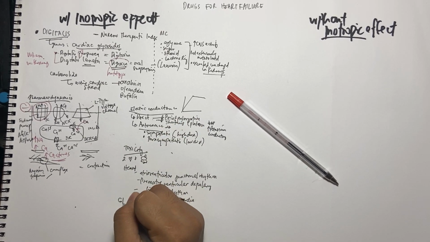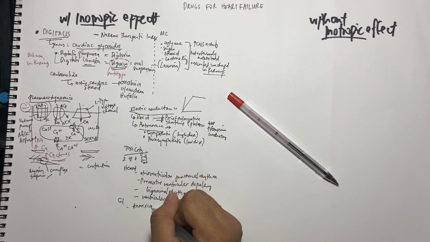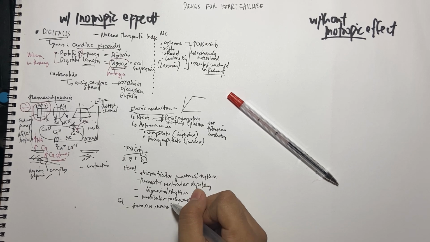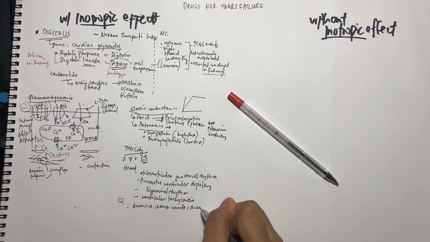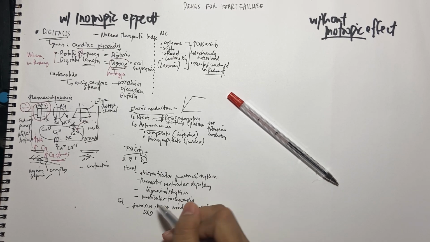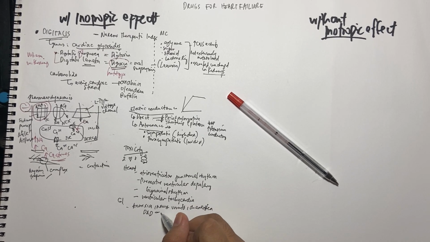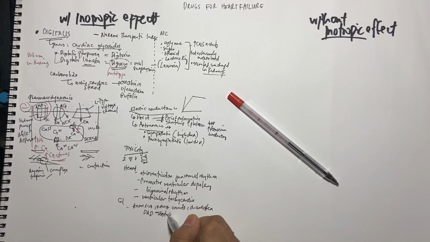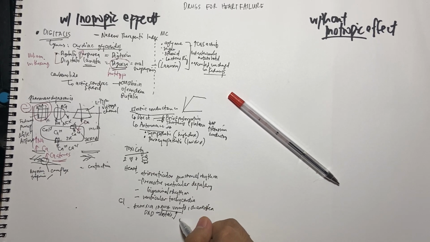So next is the GI, it is prone to anorexia, and then nausea. When you say GI, more common are nausea, vomiting, and then diarrhea. The clue for the GI is DAD. D for distress, gastric distress. So when you say distress, it includes nausea and vomiting, and then you have to include anorexia and diarrhea.